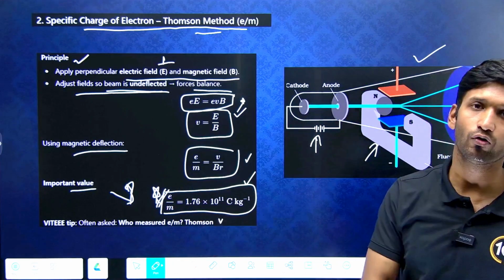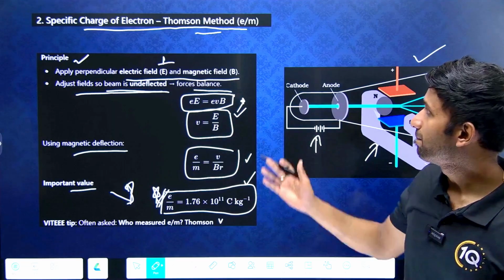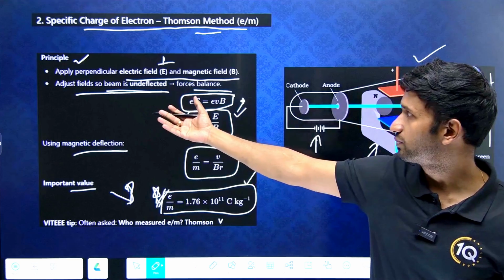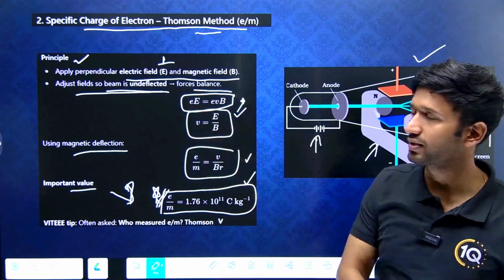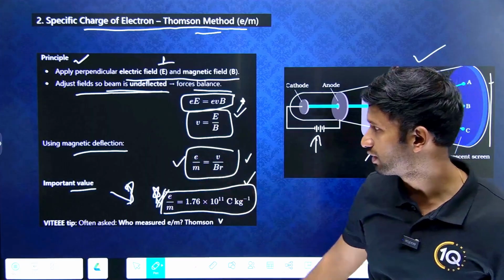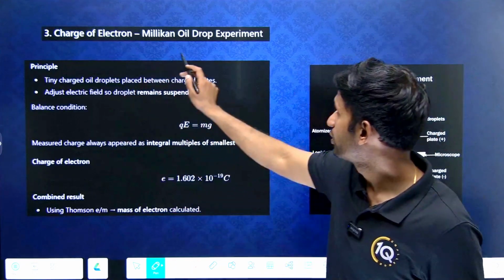Who measured e/m? Obviously J. J. Thomson. What happened here? Perpendicular electric field and magnetic field were placed, and the fields were adjusted so that the beam is undeflected, the forces got balanced. For the magnetic deflection, this expression comes into picture, and we have already seen this. Now let's move on to the next topic.